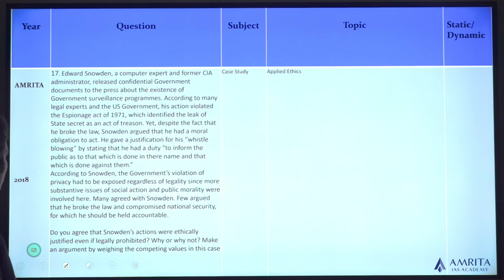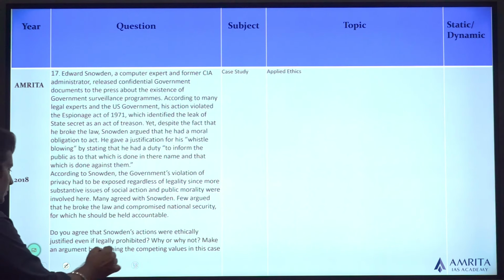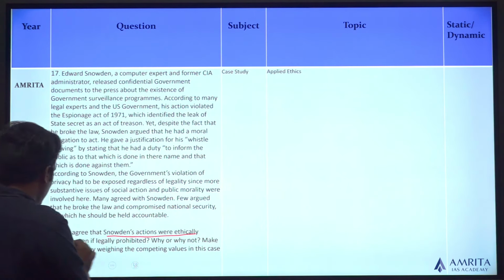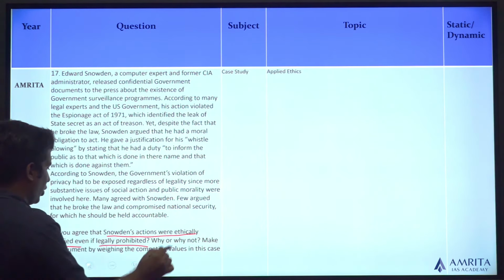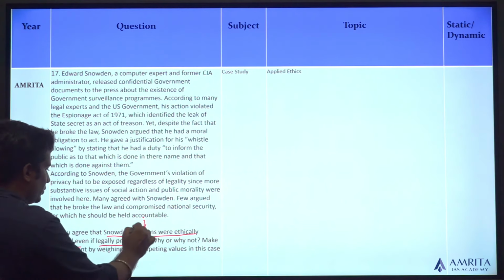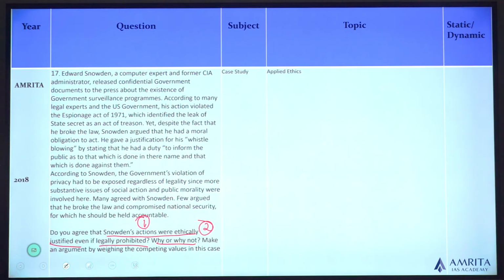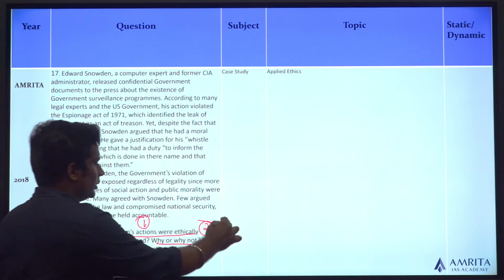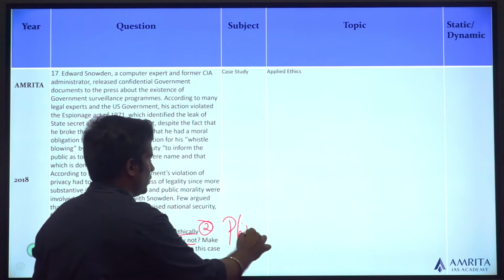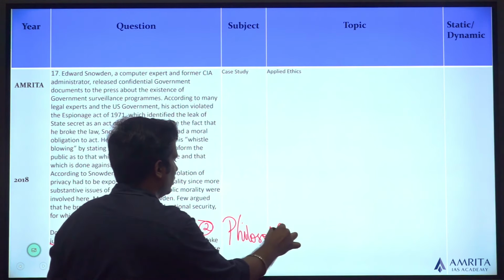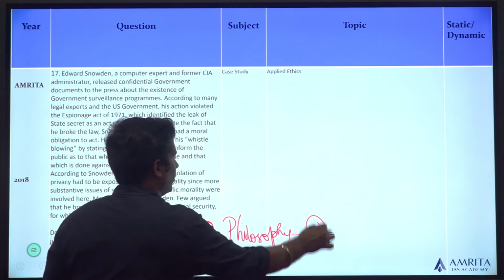The 17th question is with regards to Edward Snowden. Were Snowden's actions ethically justified even if legally prohibited? So that is the first question. Why or why not is the second question. Make an argument by weighing the competing values. This question is based on the philosophy part of your syllabus, ethics and human interface, topic number 1.